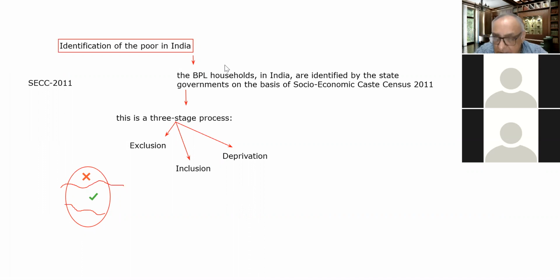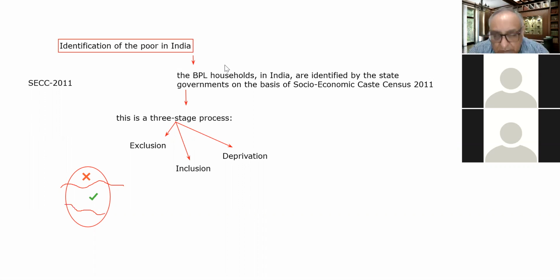So then what would happen? The families which have fulfilled the inclusion criteria would further be studied on the basis of the deprivation criteria, and ultimately the families which pass the deprivation criteria will be categorized as BPL families, below poverty line families. This is a very long process. It is not a simple process.